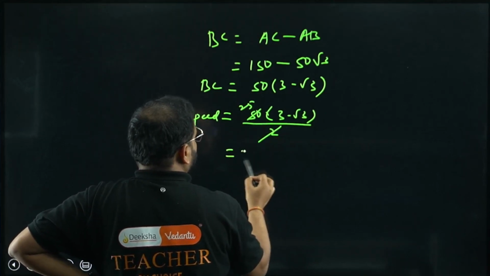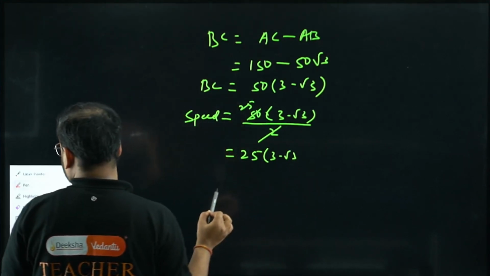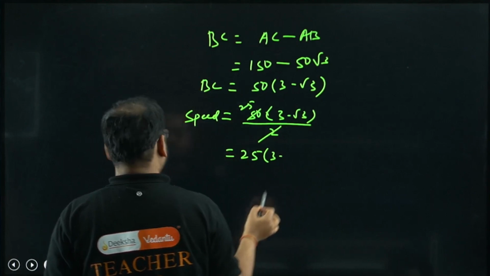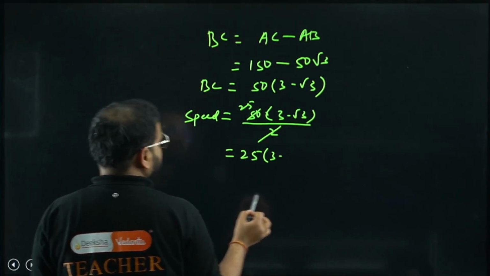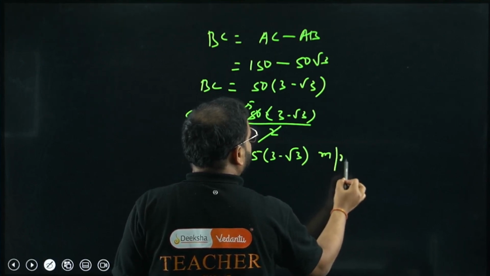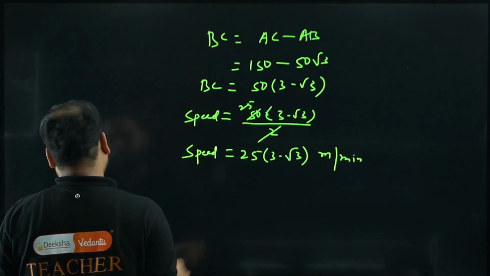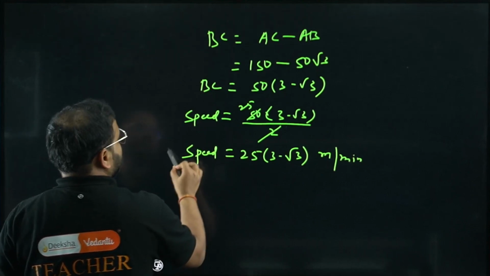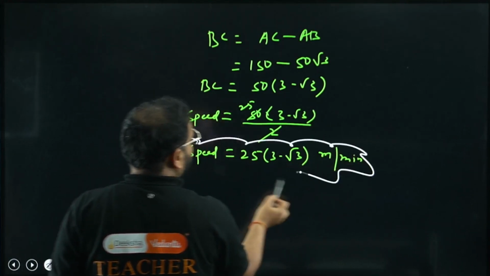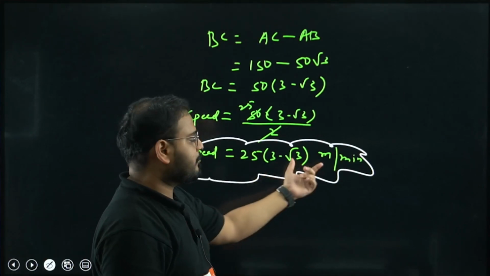My answer is 25 times 3 minus root 3 meters per minute. That's a unit, don't forget to write the units. Your answer is this.